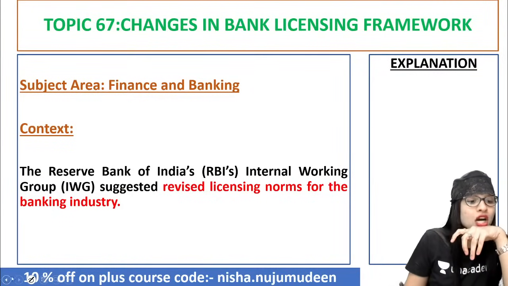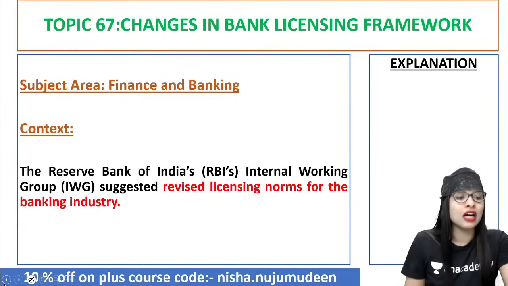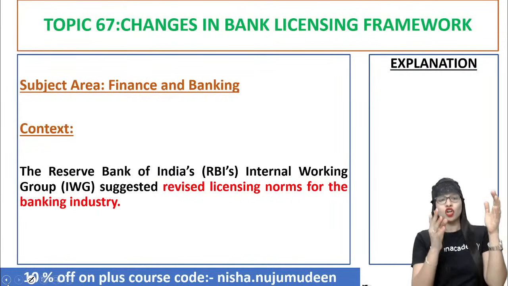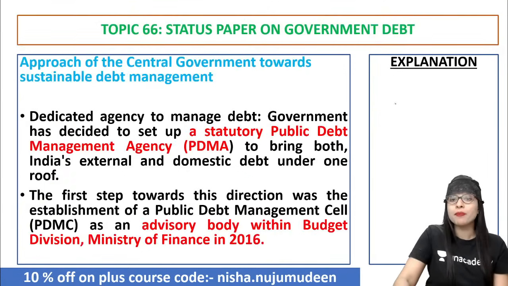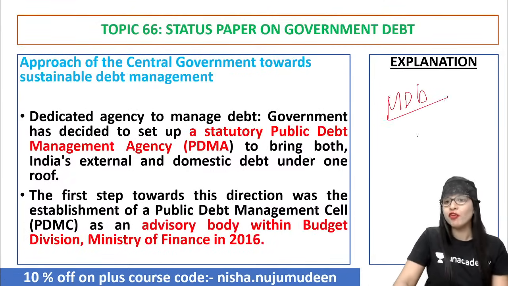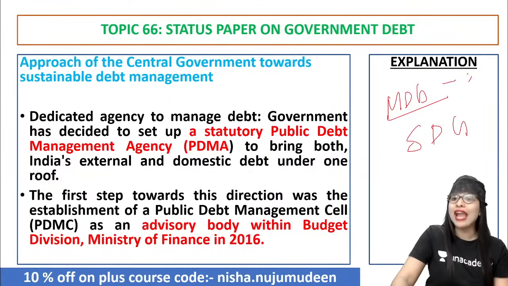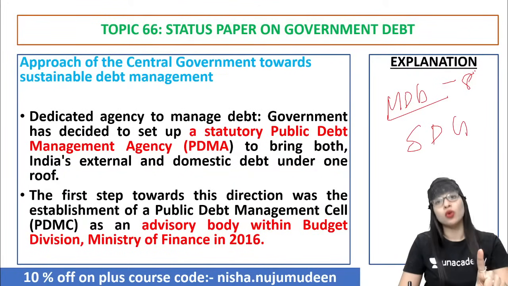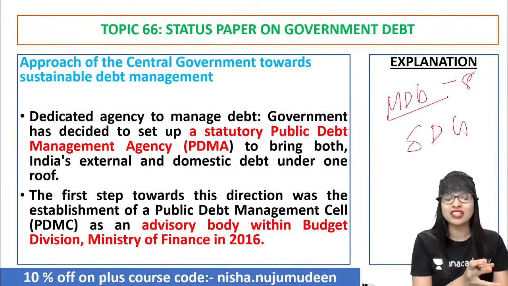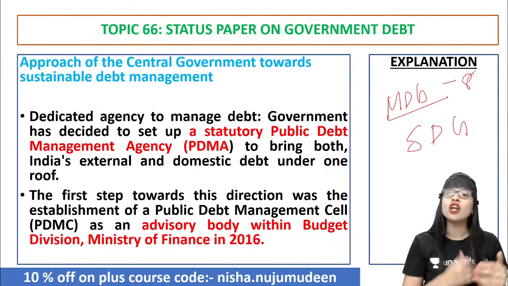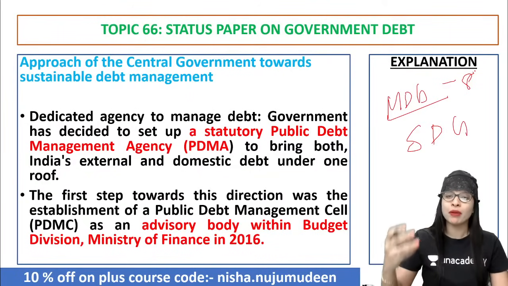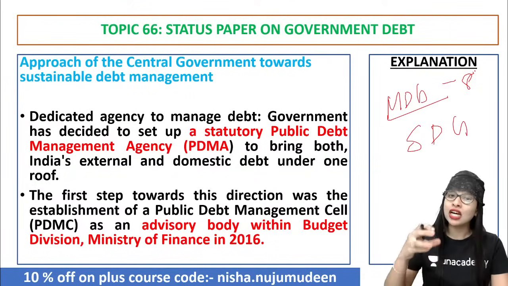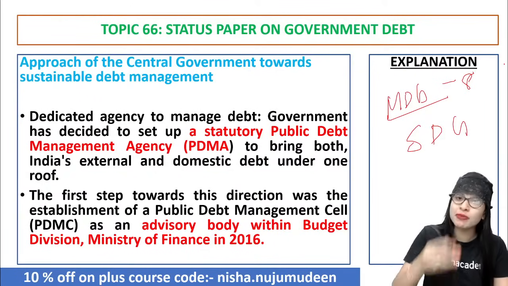Yes, Kriti, what is it, ma'am? Our government is more focused on sustainable development. Why, ma'am? Earlier there was no concept of SDG? Kriti, the answer to your question is very simple. Remember, I have taught in the economy class, there was something called Millennium Development Goals, MDG, before the Sustainable Development Goals, where there were only 8 goals. No poverty, no hunger was one goal. Various factors were comprised under one particular objective, and they were not able to achieve the target. Now your SDG is the revision of the Millennium Development Goals that we had by the UN. Every single one of the 8 goals of MDG has been split up.